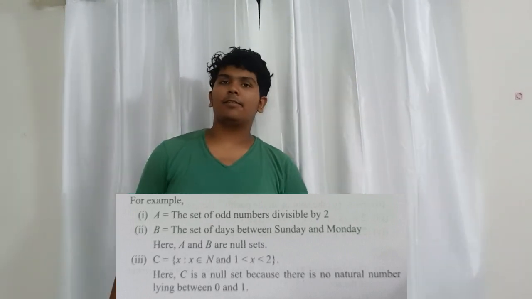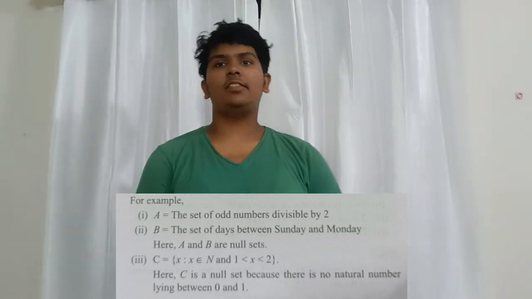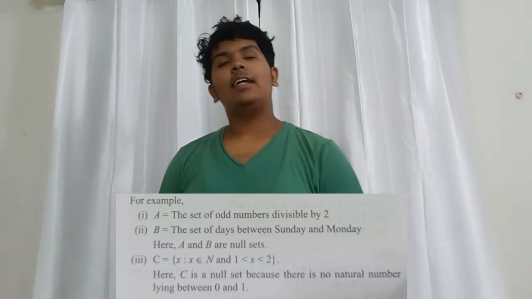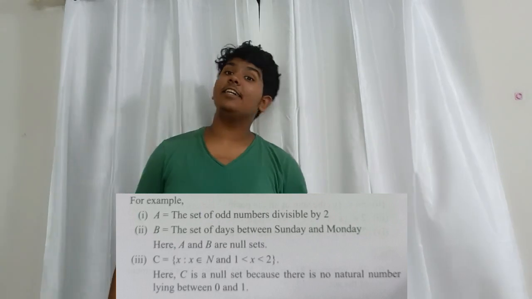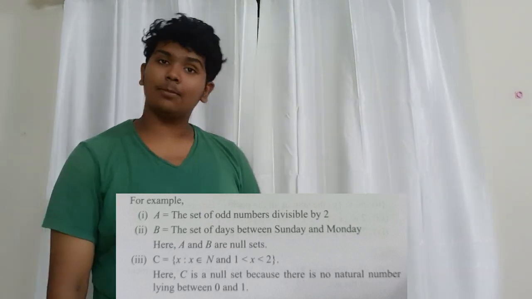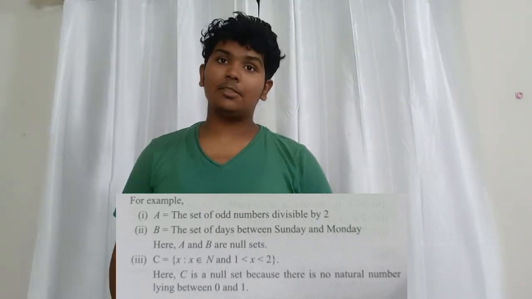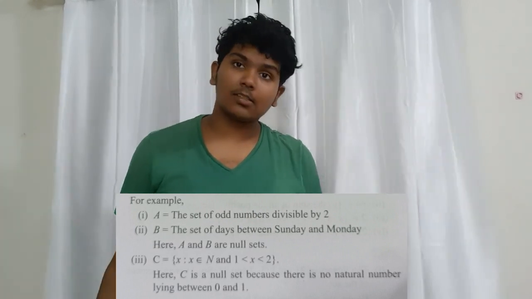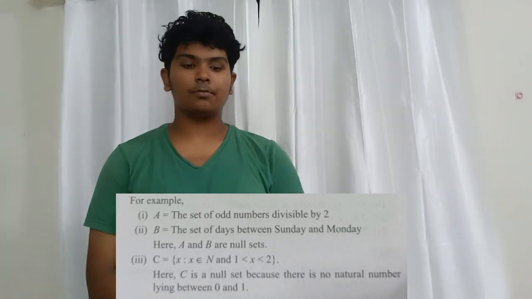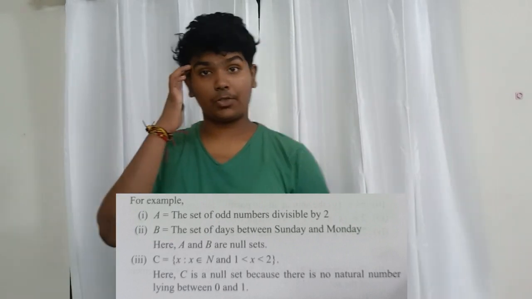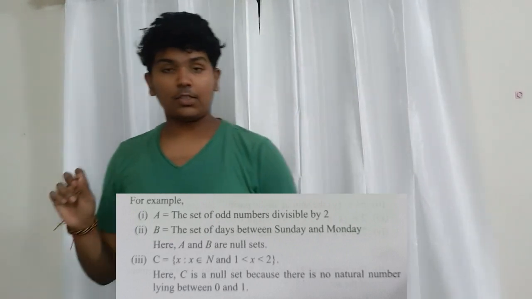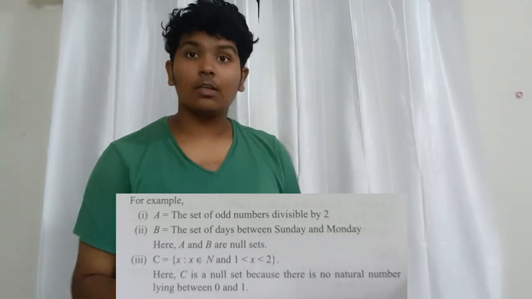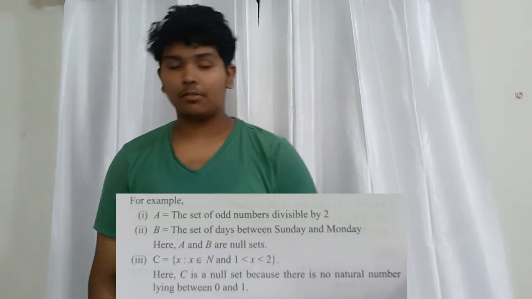That's absurd, right? I mean, seriously, a day between Sunday and Monday. Has there been any day like that? Except midnight? No, right? There has been no other day. Which means it's a null set. Very good. Now next, there's a note. Mark it up. Just cut the note part.